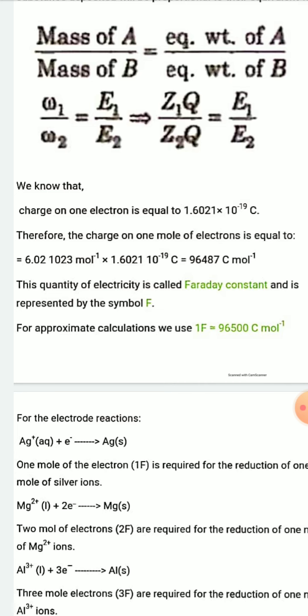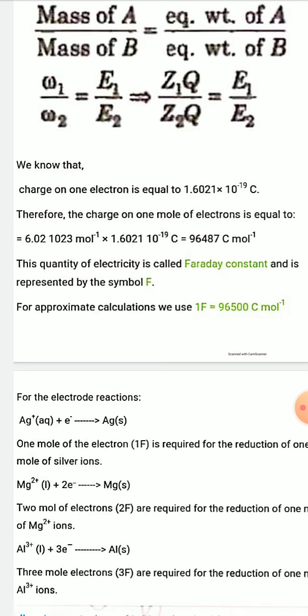This quantity, the charge of 1 mole of electrons, is called Faraday's constant, and it is represented by the symbol F. So 1 F is approximately equal to 96,500 coulomb per mole. 1 Faraday means approximately 96,500, but the actual value is 96,487 coulomb per mole. You can also use 1 Faraday as 96,500.